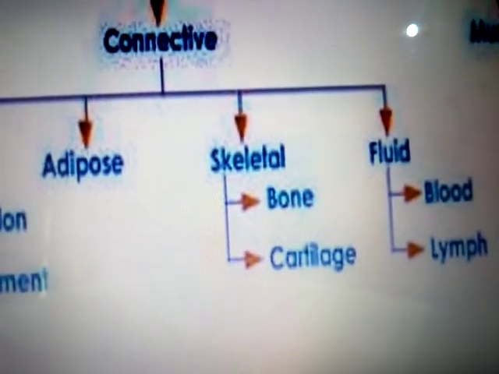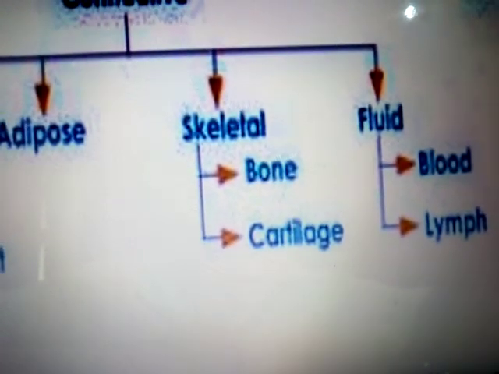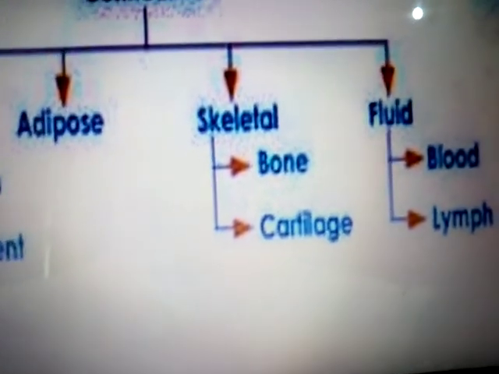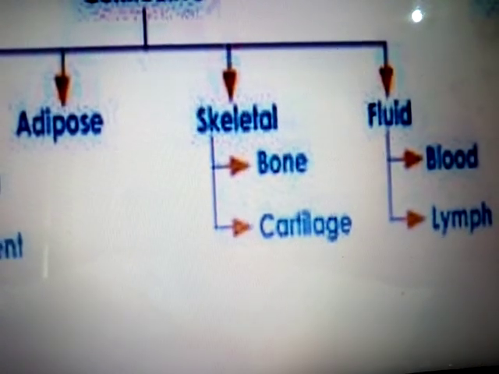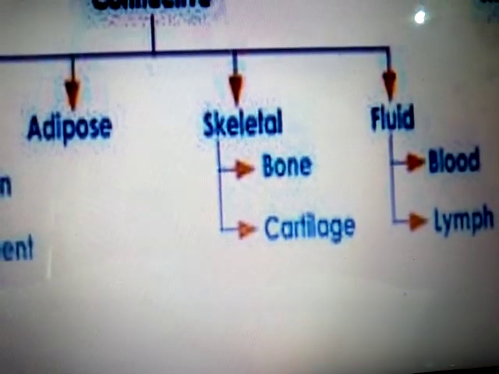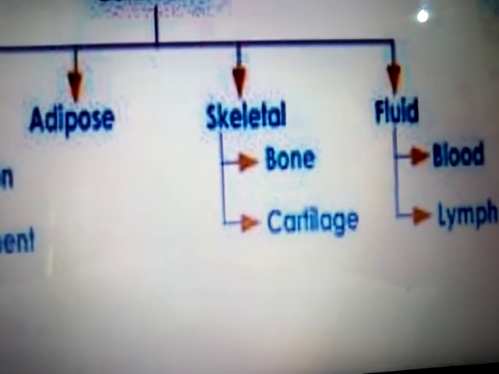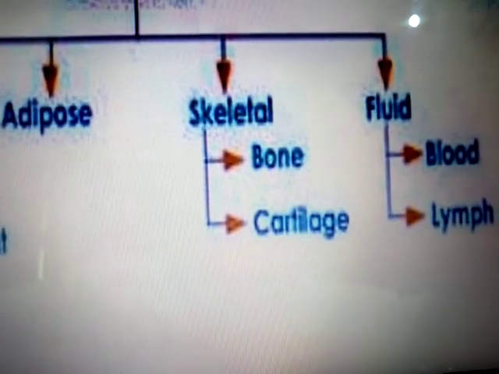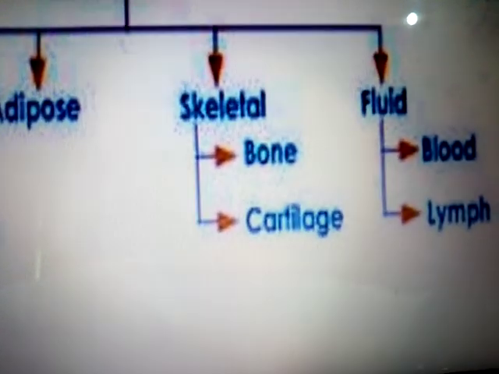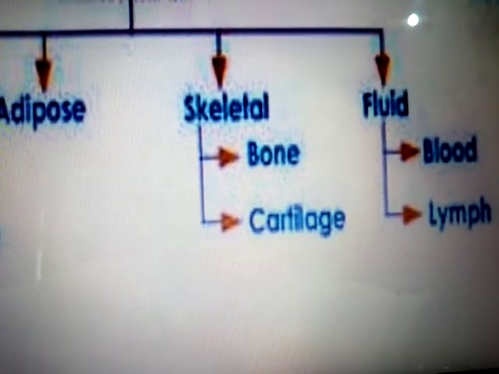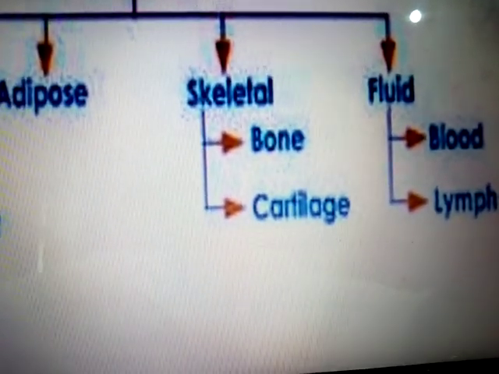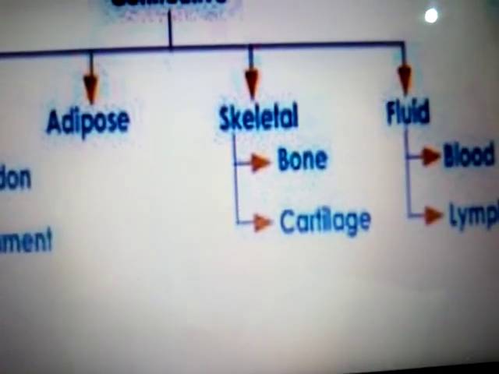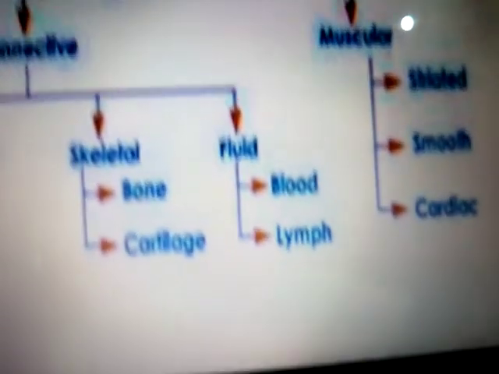Skeletal tissue, that is the bones and cartilage. As you know, the number of bones in our body is 206, and bone is the framework of our body and it is hard in nature, which gives the skeletal framework, and it also protects the internal organs of our body. Bone also helps in the movement of our body and gives proper shape to our body. The cartilage is flexible in nature, which is present in the ear and nose tip. The fluid connective tissue is known as blood and lymph.